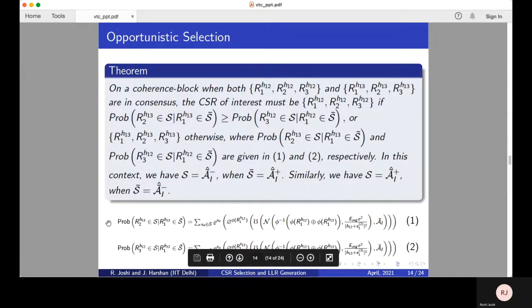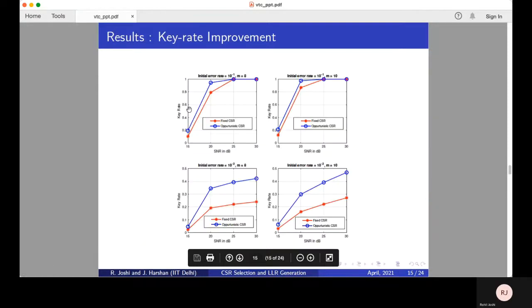These two expressions are the same as discussed. In terms of key rate, compared to a fixed CSR scheme, we achieve a higher key rate as shown. These plots are for different values of bounds on initial error, which decides the guard band around the two-level quantizer, and for different values of M, that is the size of the QAM constellation.